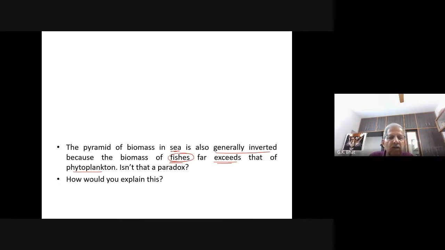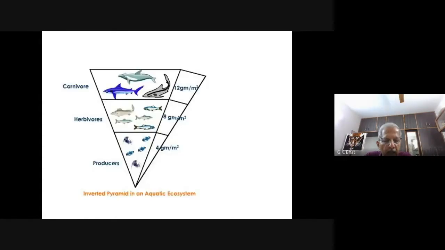It is actually an inverted pyramid of biomass you come across in the case of the sea. Here the producer has 4 gram per meter square, herbivores 8 gram per meter square, and carnivores 12 gram per meter square. What is this?